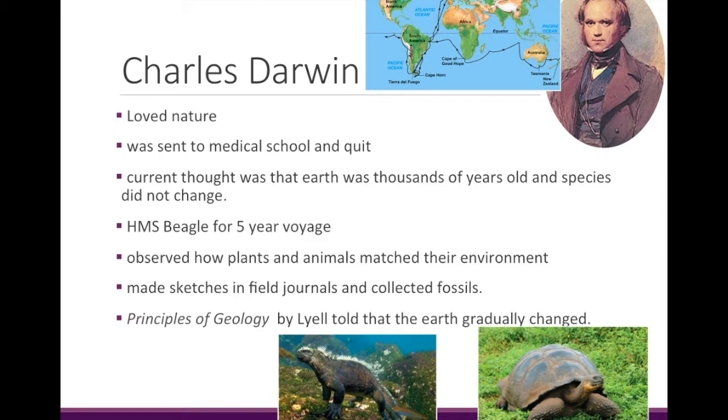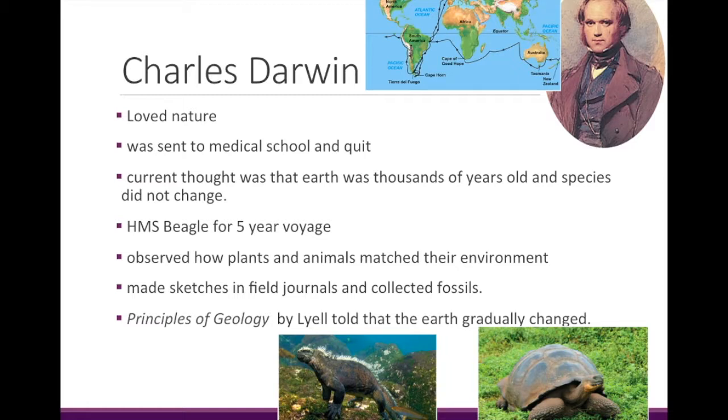The current ideas of the world at the time that he was taught at Cambridge were that the world and the species were only a few thousand years old, and that the species that are on Earth today were the same species that had been there when the Earth was developed, and that the Earth was not changing.